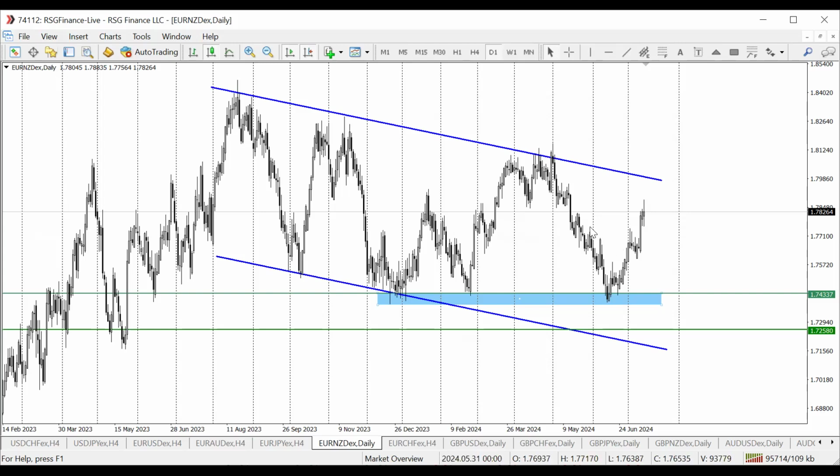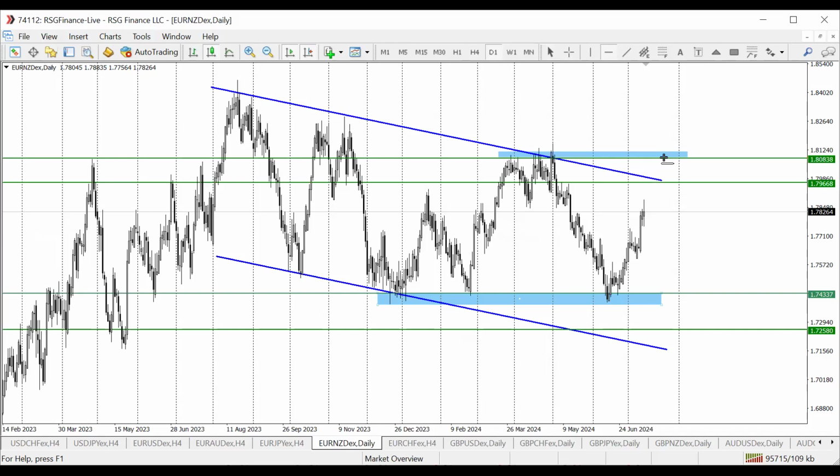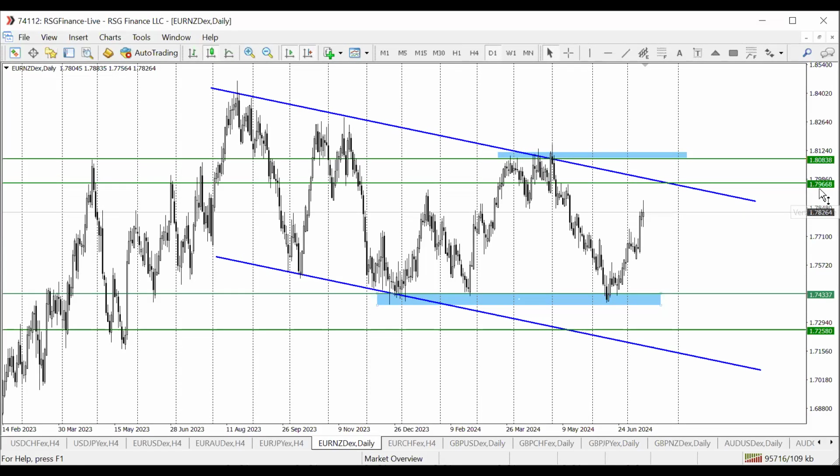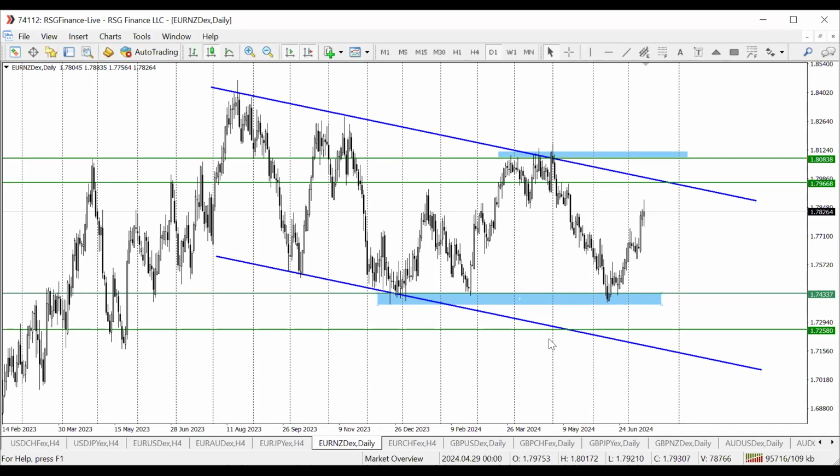So if this really occurs and we see price breaking above this key level, then this downtrend is violated, and that means we're getting set for a new uptrend. So let's see how that plays out. In the interim, we cannot be trading a position strategy at this moment. So I just want to trade weekly according to what the market is saying I should do. So right now, my initial goal will be to trade into the next technical target of 1.76679668, and the next level will be 1.8083 level.